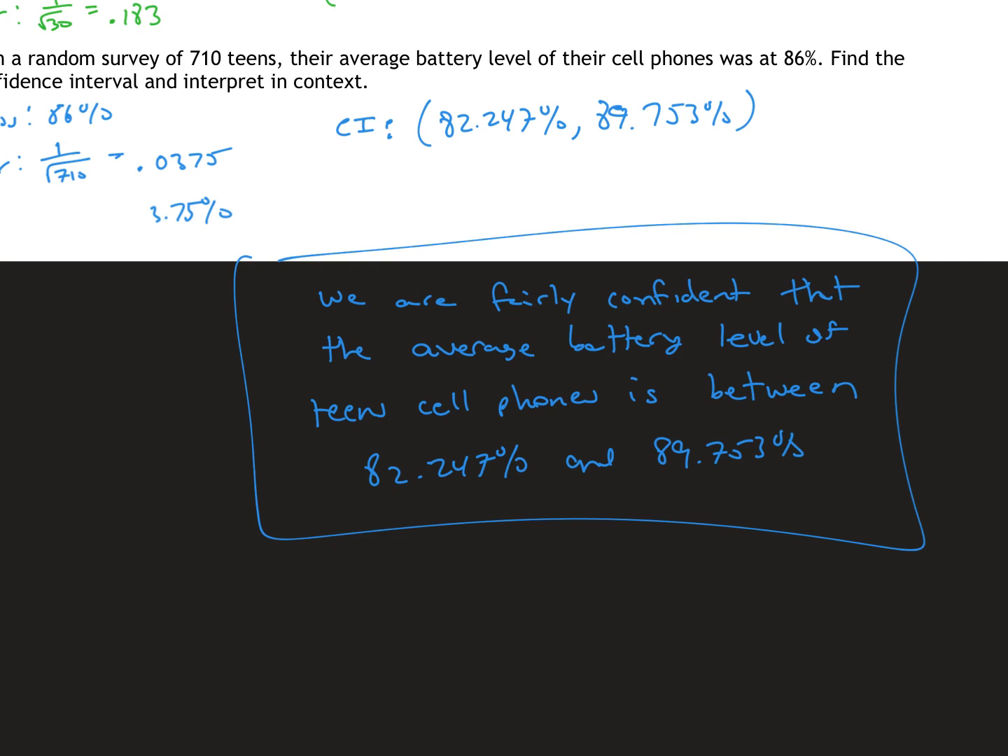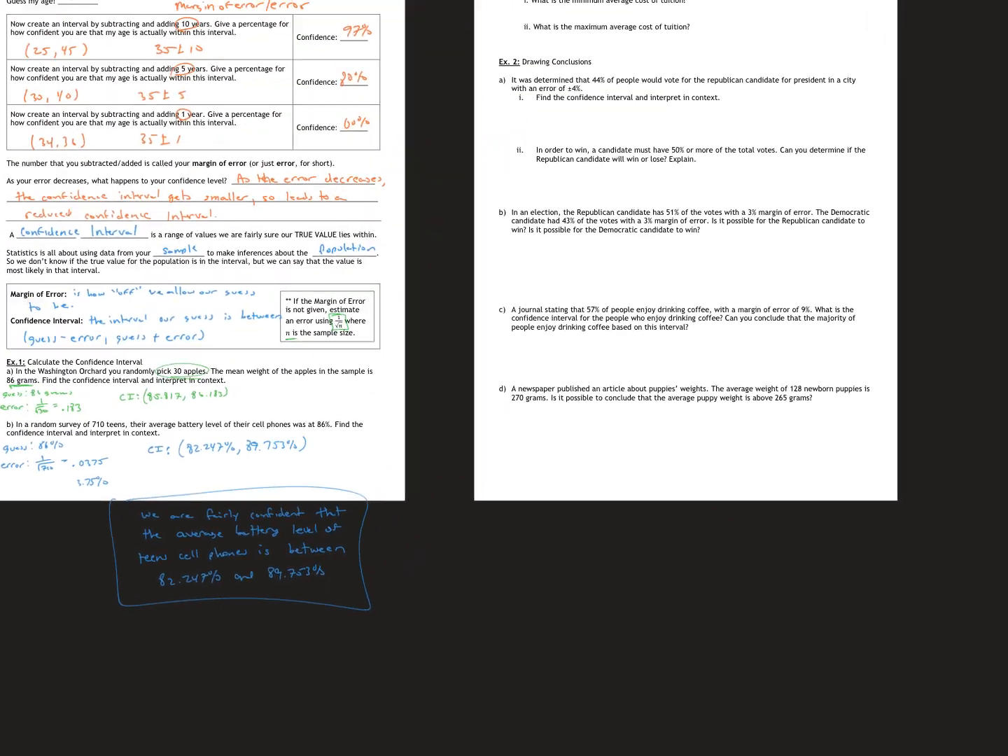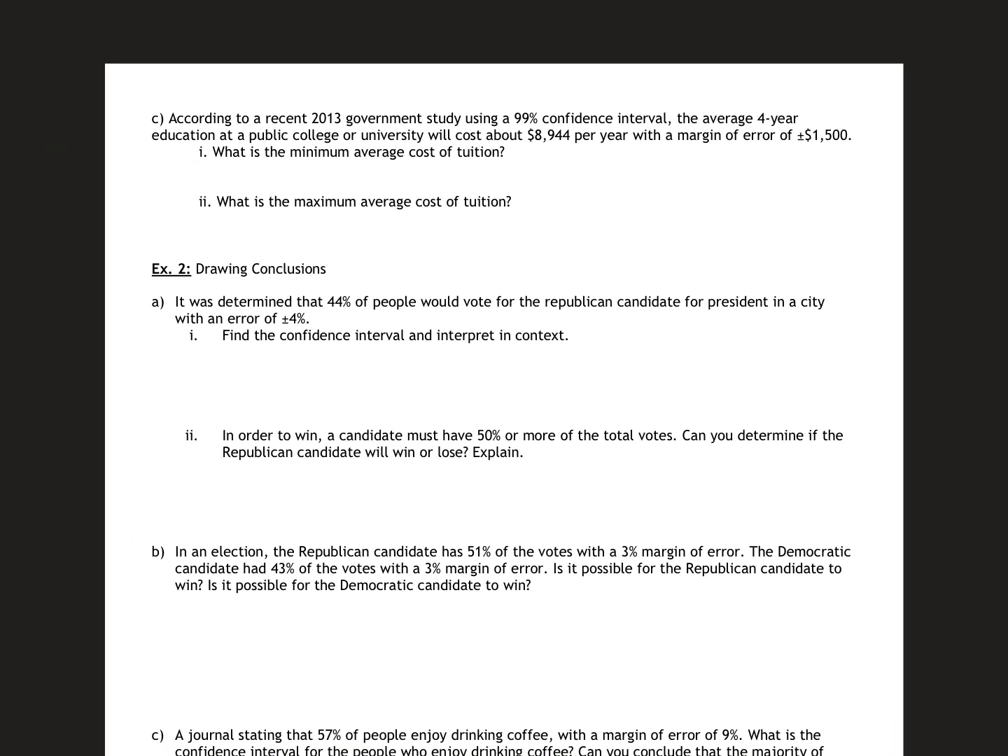So we're not going to be confident. We're always going to say we are fairly confident and then state what it is, that the average battery level of the teens' cell phones is going to be between our confidence interval. And that's what we're doing today. All right. Let's look at a few more.